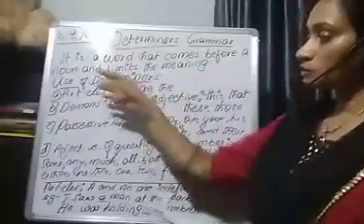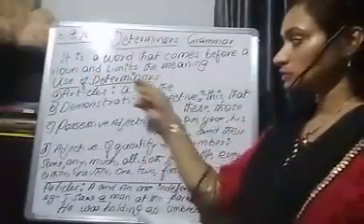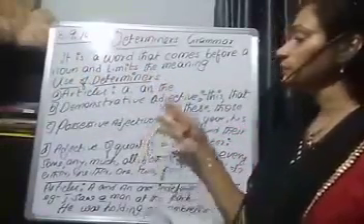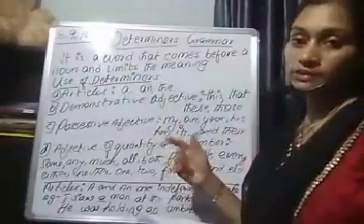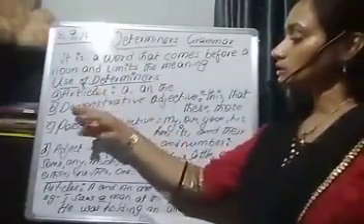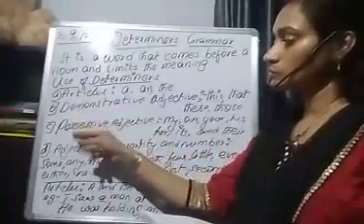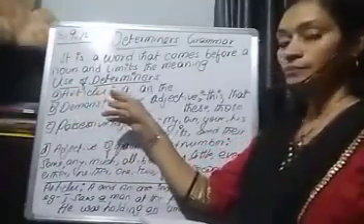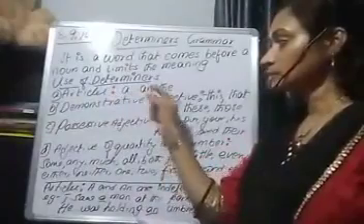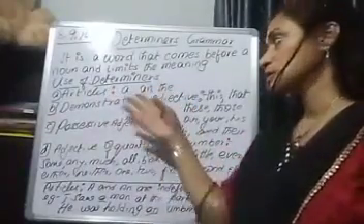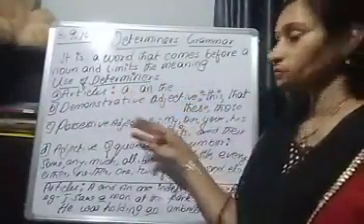Now, next, use of determiners. You can also call it types of determiners. There are almost 4 types of determiners. Articles a and the. You must have heard about this. This is not a new thing for you.